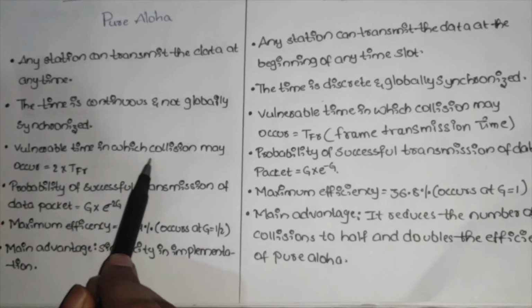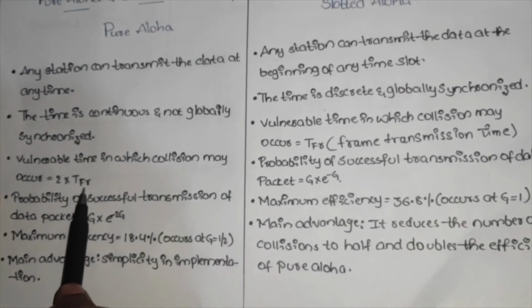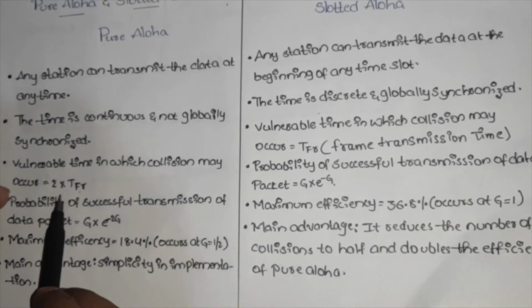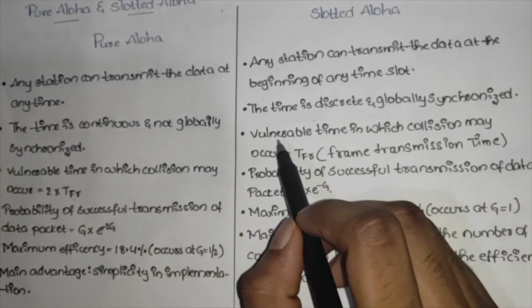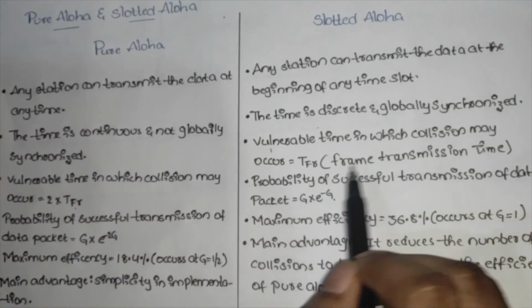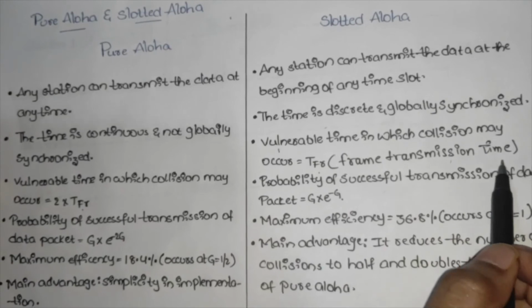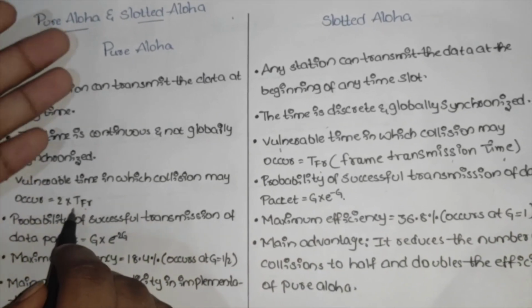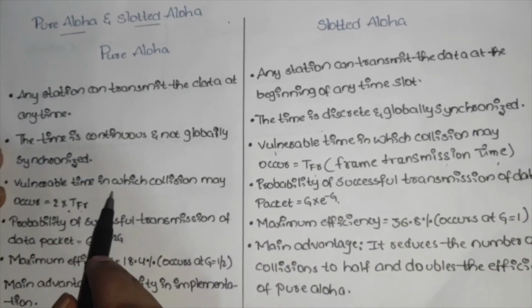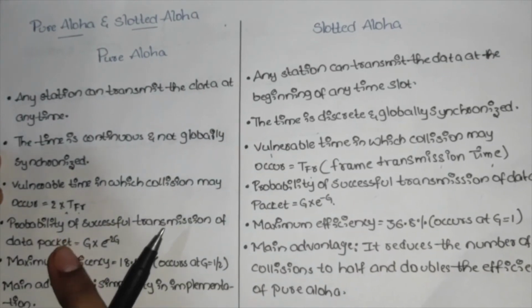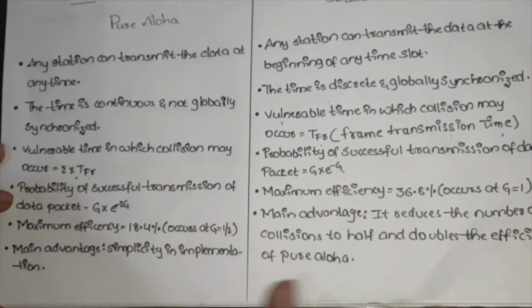In pure Aloha, the vulnerable time in which a collision may occur is 2 times Tfr, where Tfr is the frame transmission time, as we know. In slotted Aloha, the vulnerable time in which a collision may occur is equal to the frame transmission time. So the vulnerable time is double in pure Aloha compared to slotted Aloha.